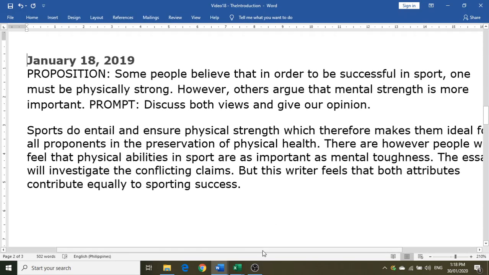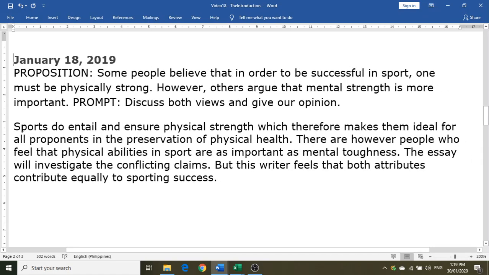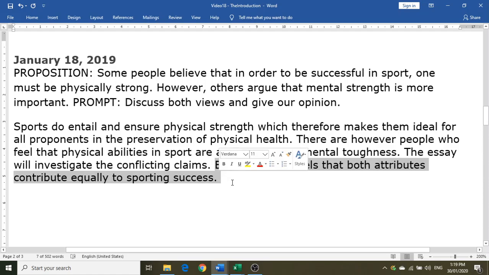There. Alright. So here is your hook statement. There's your hook statement over there. And then what's next is the paraphrase over here. And then you now have the forecast statement over there, and you now have the thesis statement over here. So these are the four elements.